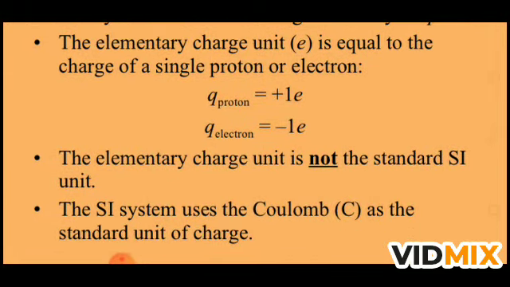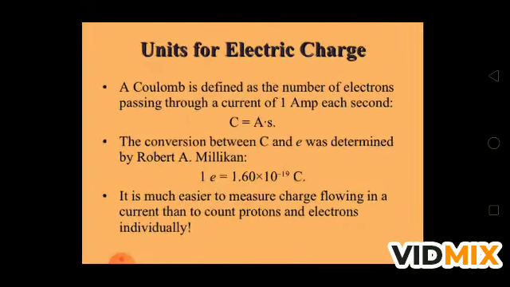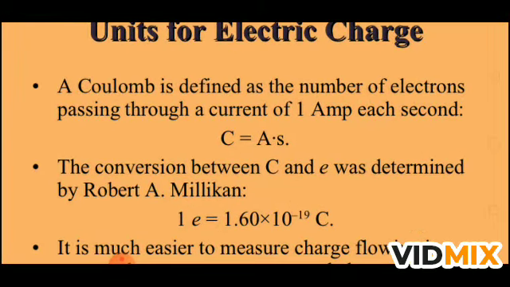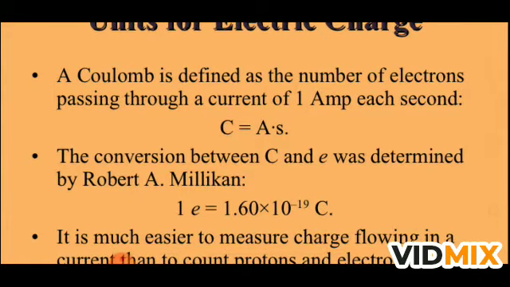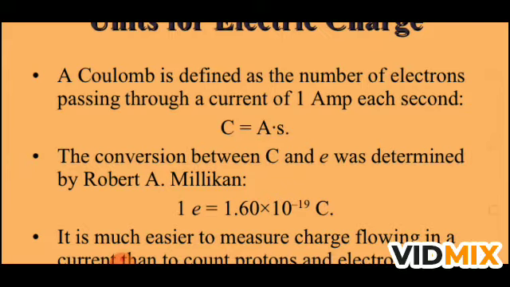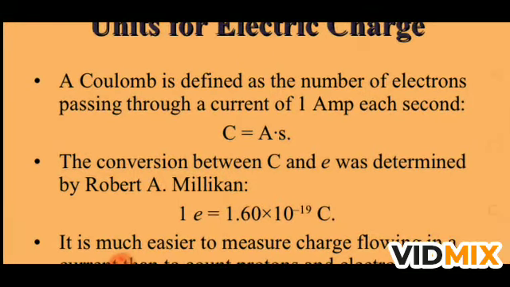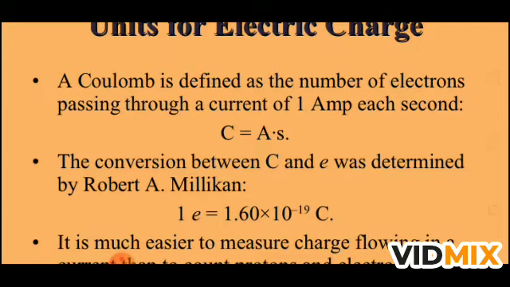The SI system uses the coulomb, symbol C, as the standard unit of charge. A coulomb is defined as the amount of charge passing through a current of 1 ampere each second. As you know, it was discussed in class 10th also that I equals Q upon T, meaning the rate of flow of charge is called current. So charge is equal to I into T, current into time. So we can say that coulomb is equal to ampere second. Ampere is the unit of current and second is the unit of time. So coulomb is defined as the charge passing through a current of 1 ampere in 1 second.